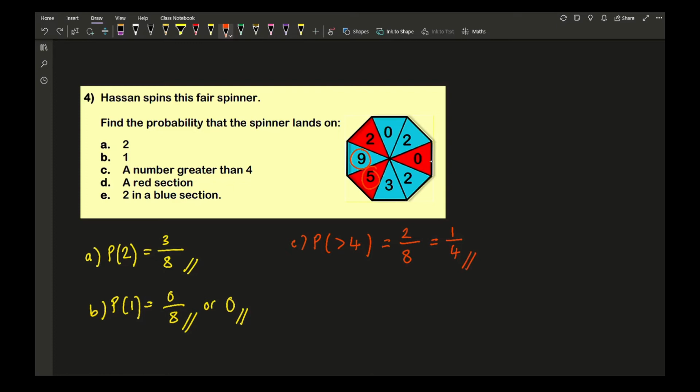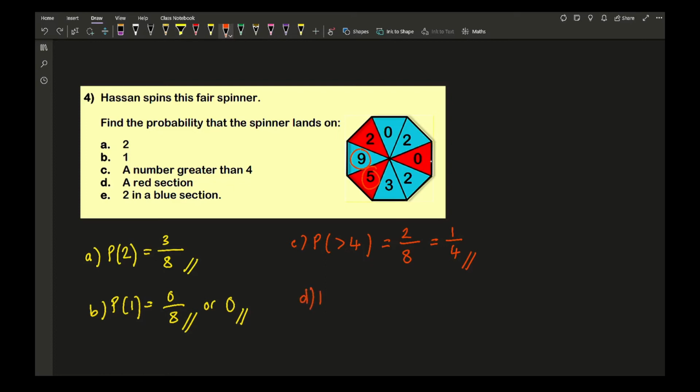Now a good question is, would I lose marks if I don't simplify my fractions? Well, it depends on how many marks the question is worth. Typically, depending on how experienced you are with maths and what year group you're in, there is going to be an expectancy that when you have a fraction, you should always simplify it where possible. So don't always expect the chance. Always just check with yourself: okay, I've got a fraction, can I simplify it? If you can, simplify it. If you can't, then leave it as it is. But always ask yourself that one question.